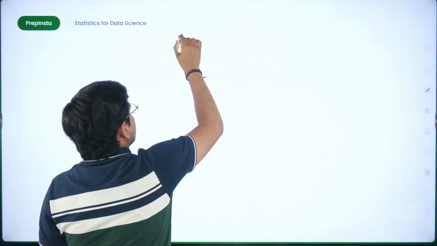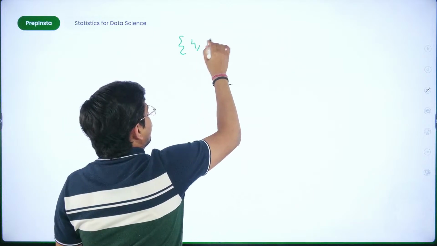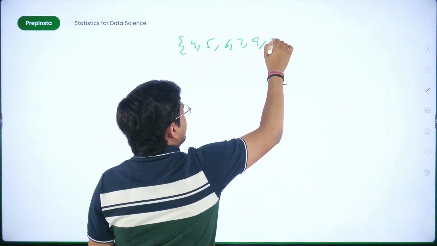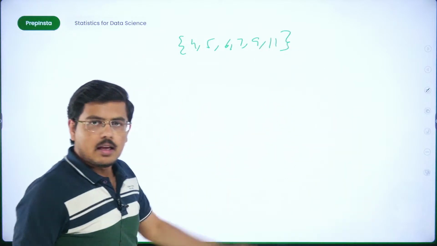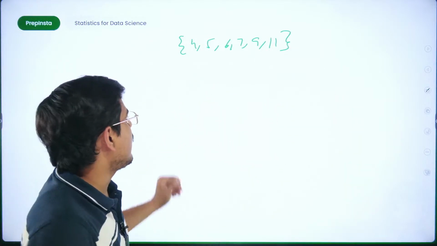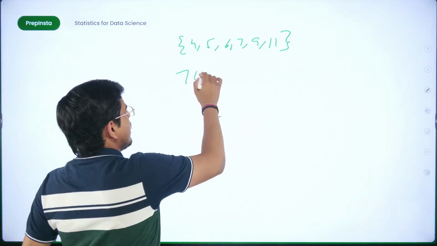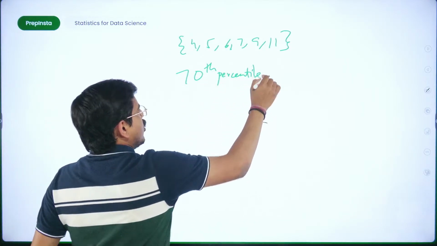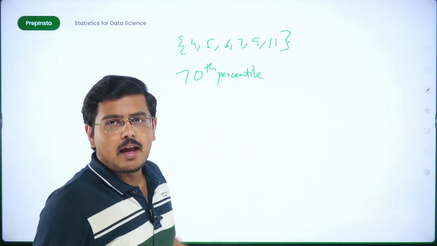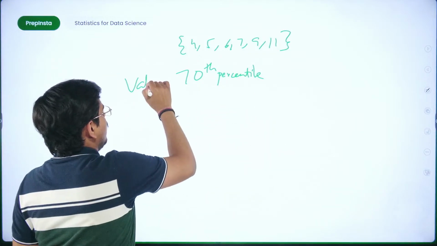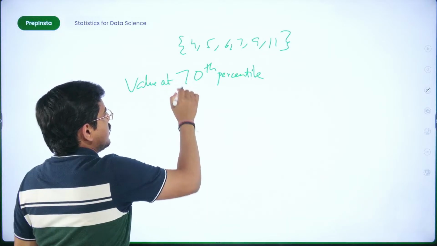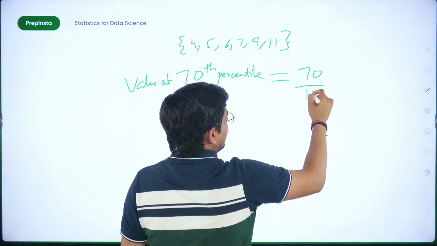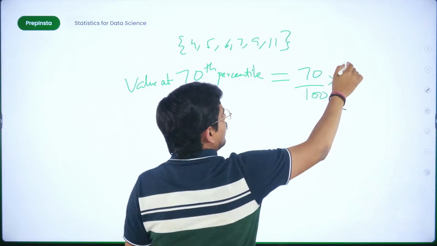So let's take an example. Say this is our data set: 4, 5, 6, 7, 9 and 11. In this data set, if I tell you give me the value at 70th percentile, what would be the value? This would be nothing but 70 upon 100 into n plus 1.